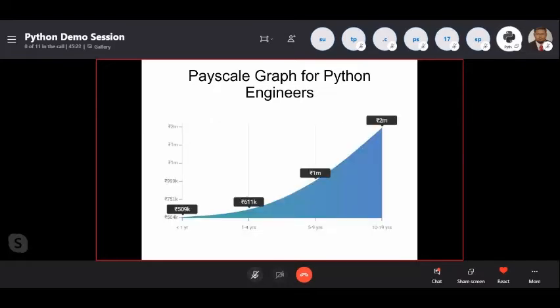Okay, so this is the pay scale graph based on the experience. So for first year people, they can get 509K, and 1 to 4 years, and 5 to 9 years they can get 1 million, and 10 to 19 years definitely they will get 2 million.